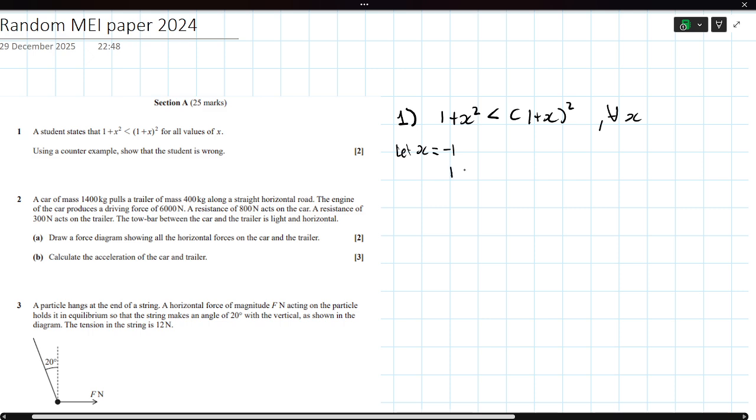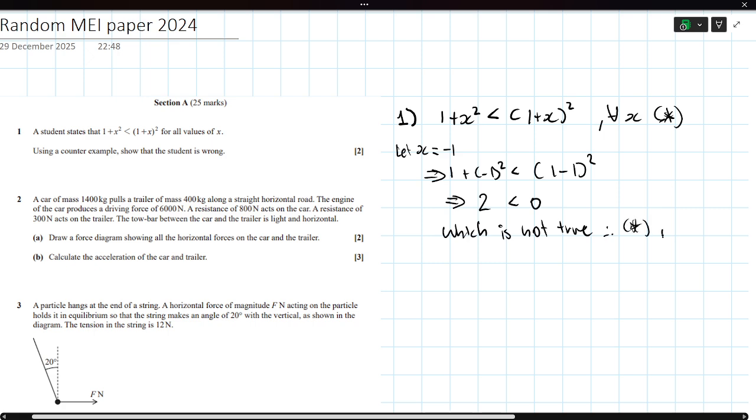This becomes 1 plus minus 1 all squared, 1 minus 1 squared, and this becomes 2 is less than 0, which is not true. Hence it is not true for all x, proven by contradiction. I think the word shown is more appropriate.